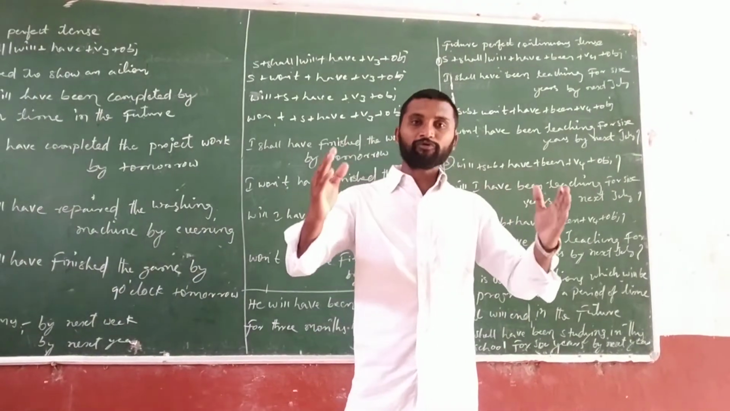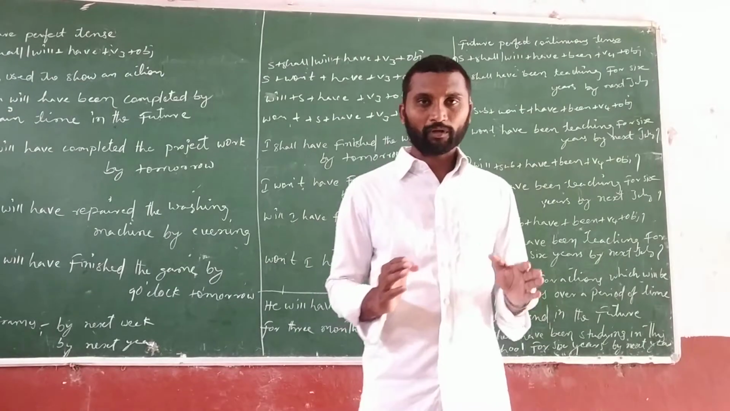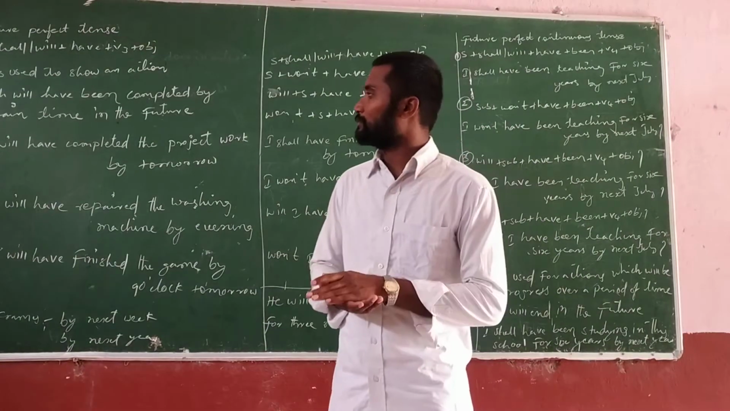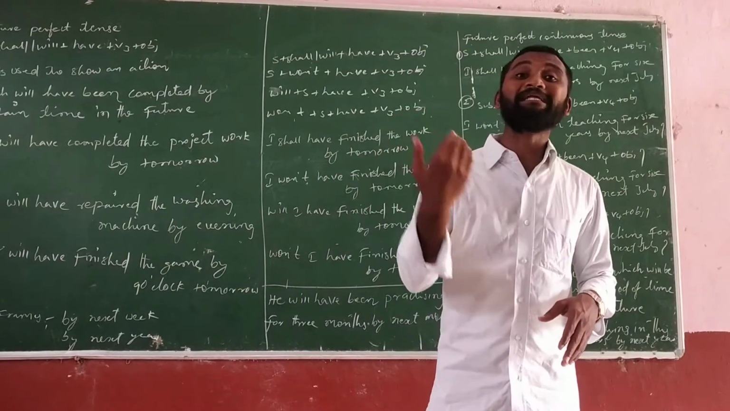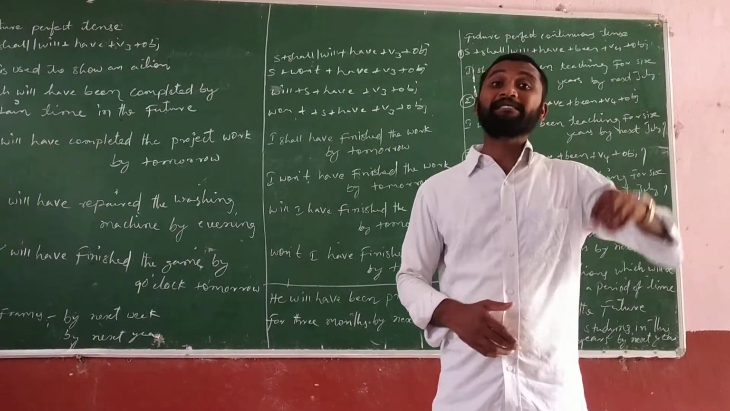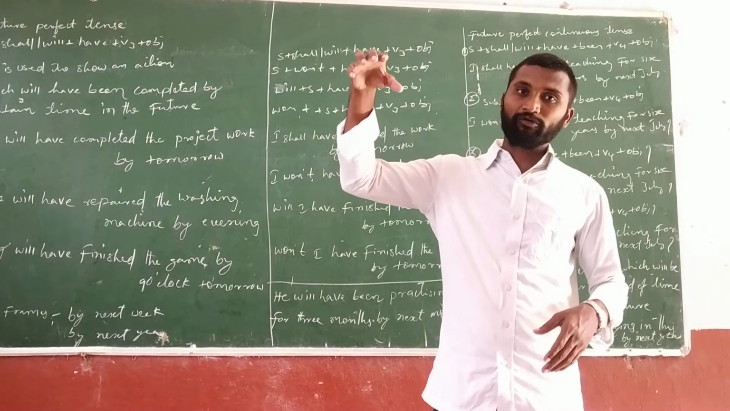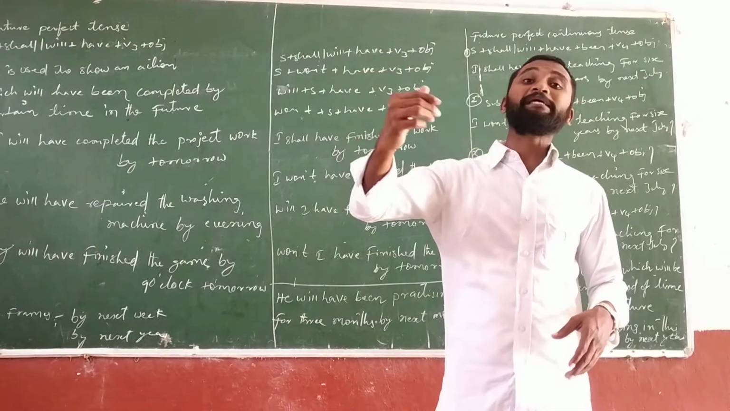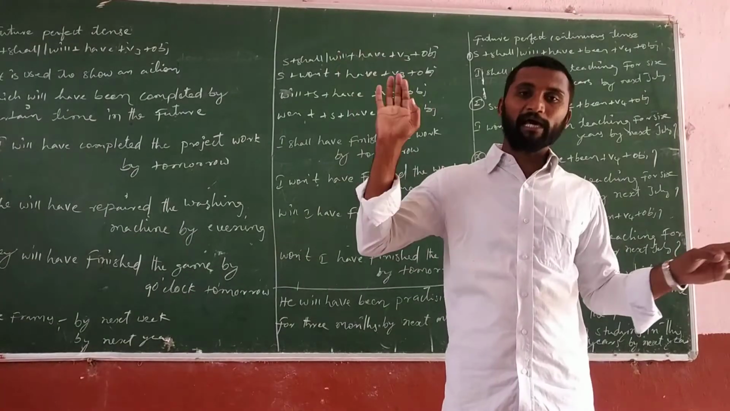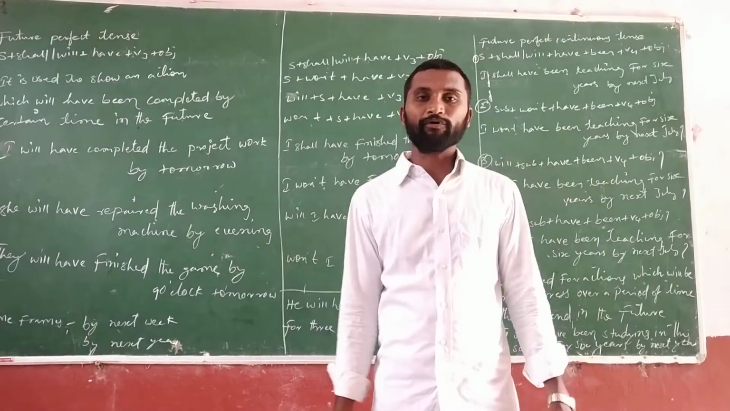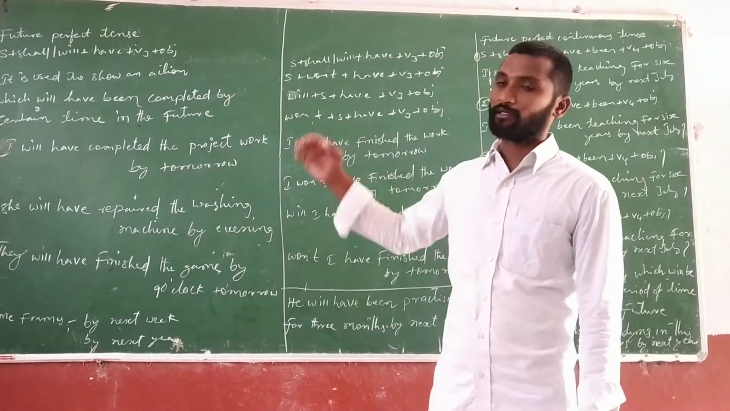So in this future perfect tense, the main point is the action which will have been completed by a certain time in the future. By a certain time in the future, the action will have been completed. Those types of actions we have to explain in future perfect tense.